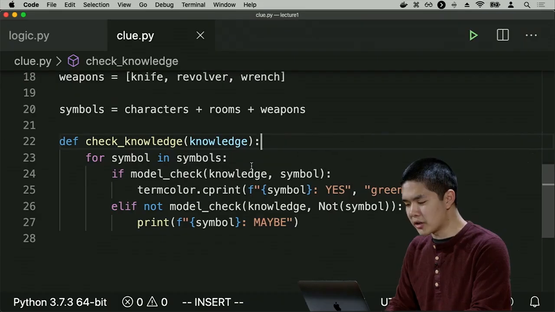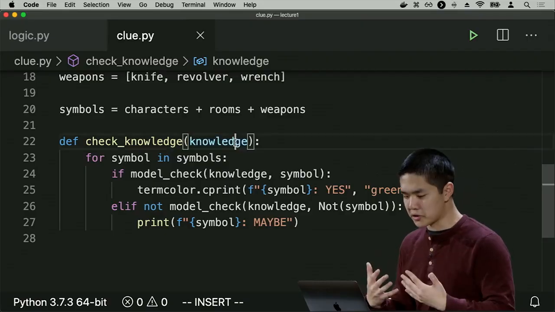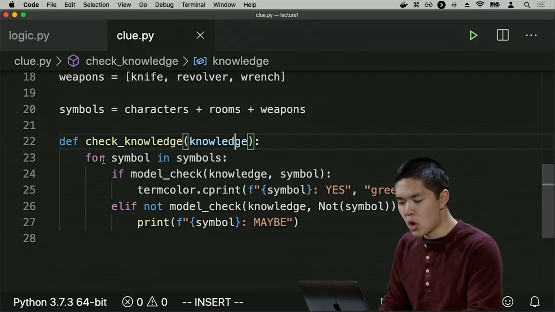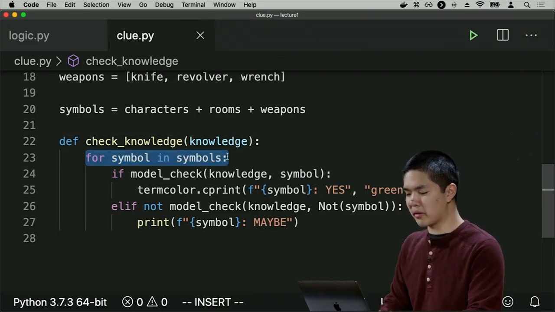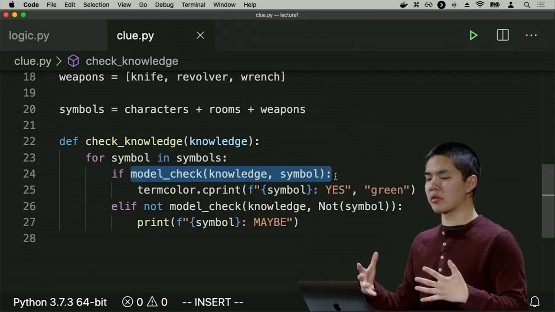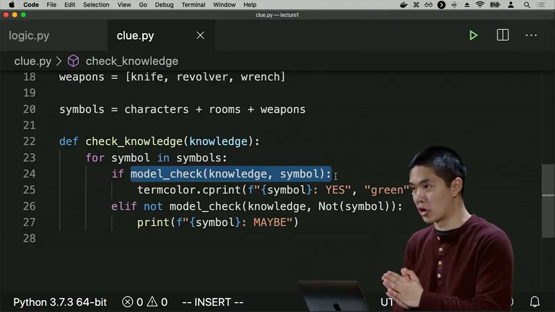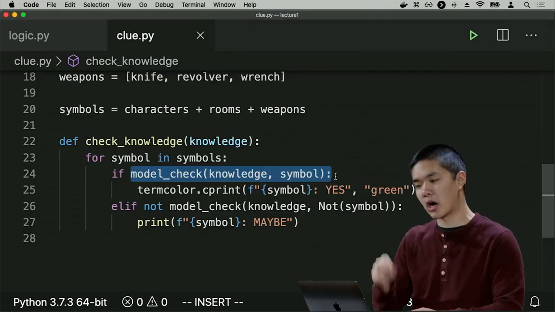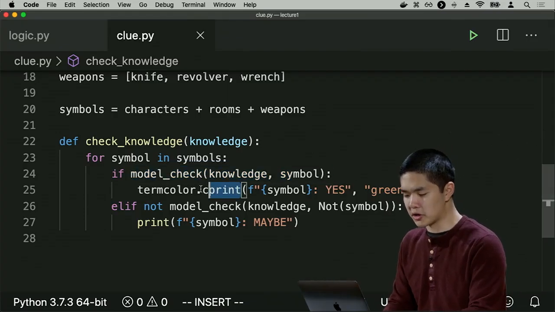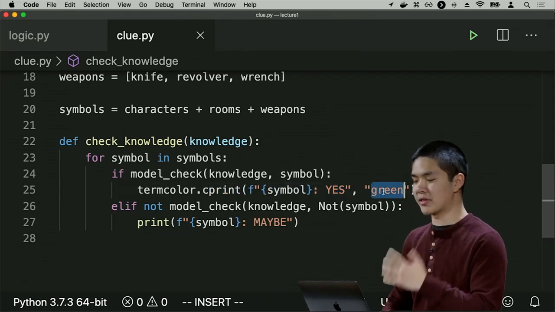What the check knowledge function does is it takes my knowledge, and it's going to try and draw conclusions about what I know. So for example, we'll loop over all of the possible symbols, and we'll check, do I know that that symbol is true? A symbol is going to be something like Professor Plum, or the knife, or the library. And if I know that it is true, in other words, I know that it must be the card in the envelope, then I'm going to print out, using a function called cprint, which prints things in color,